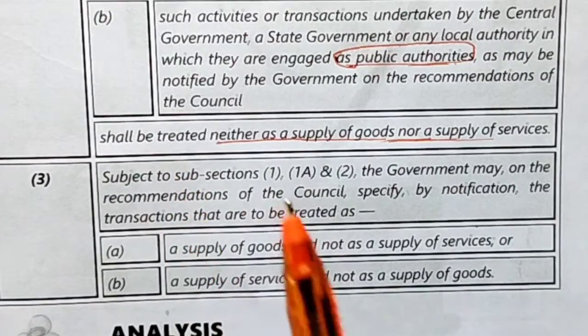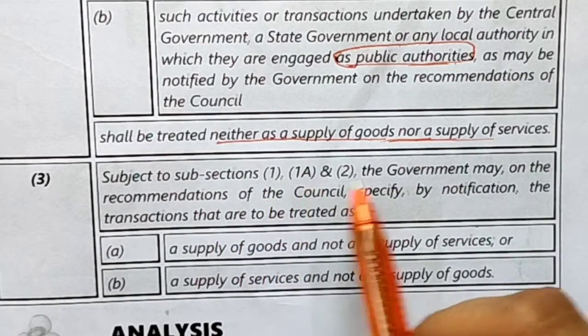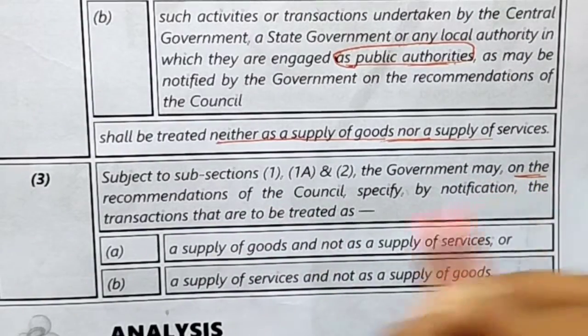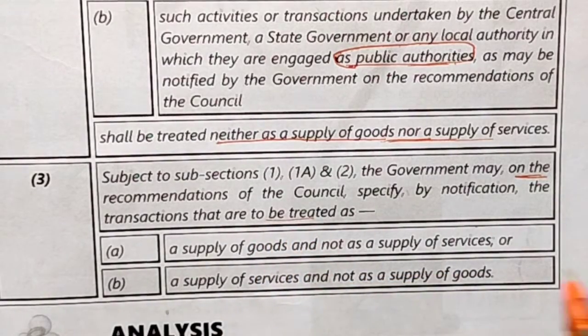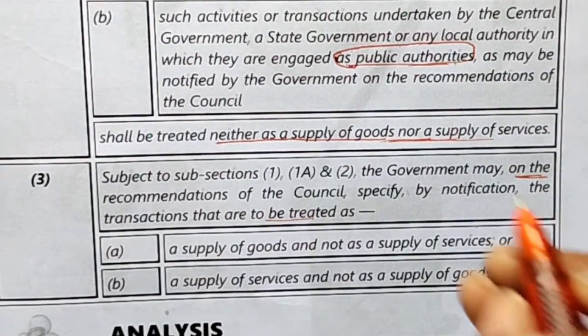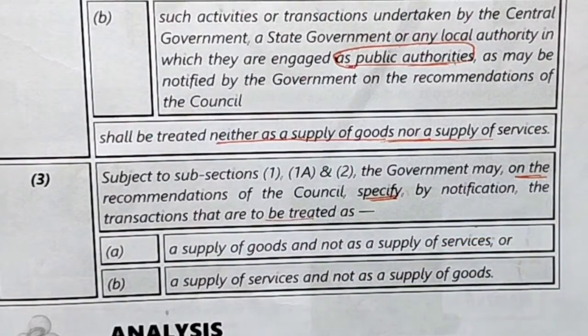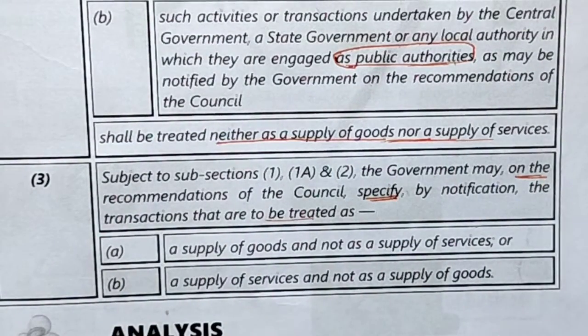Now section 7 subsection 3. Subject to subsection 1, subsection 1a and subsection 2, the government may, on the recommendation of the council, specify by notification the transactions that are to be treated as a supply of goods and not a supply of services, or a supply of services and not a supply of goods. So, it specifically gives the government the right to specify by notification that certain transactions are to be treated as supply of goods or as supply of services.